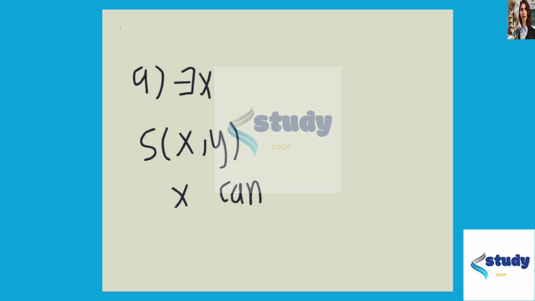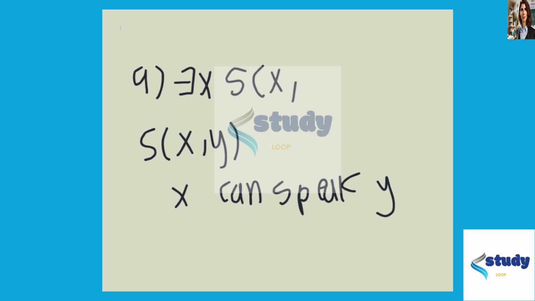Okay, so we're asked to use quantifiers and predicates with more than one variable to express these statements. For part A, we have that there's a student in the class who can speak Hindi. So there exists some student X such that, let's let S of X comma Y mean that X can speak Y. So there exists some student X such that the student can speak Hindi. This is what we want.